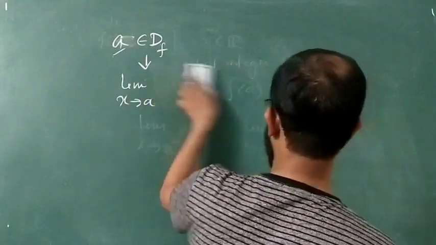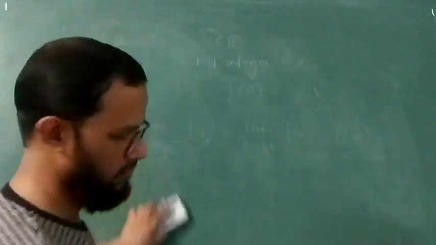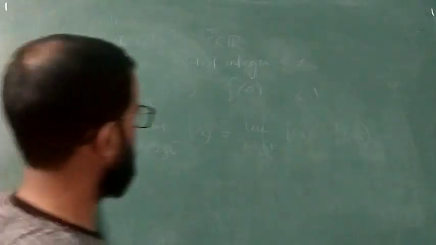Now our discussion is about the greatest integer function.